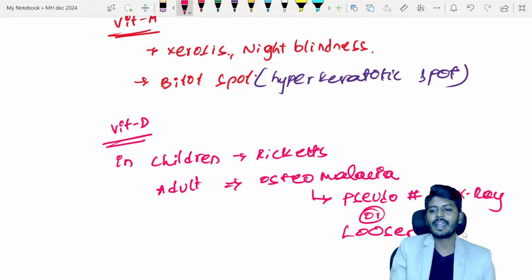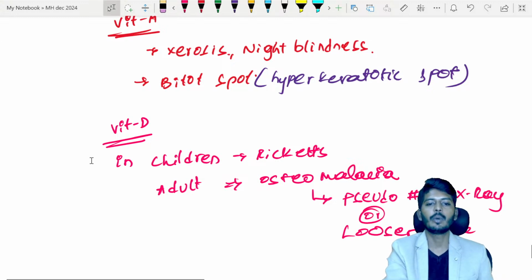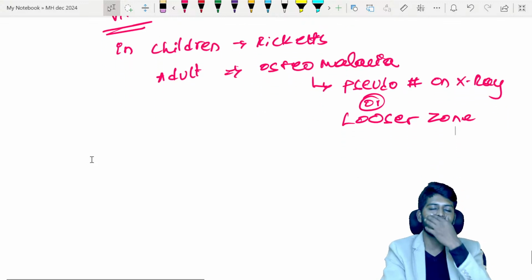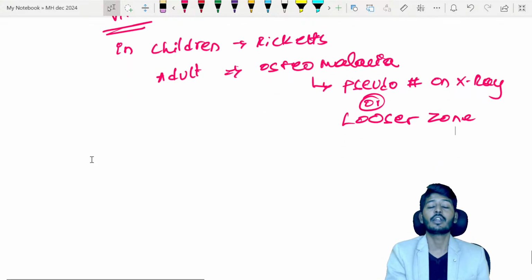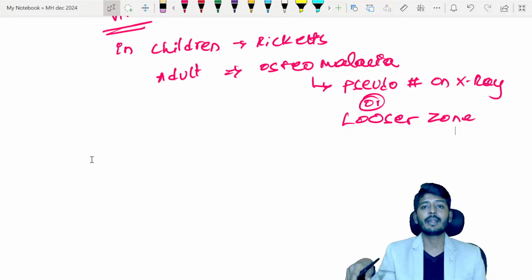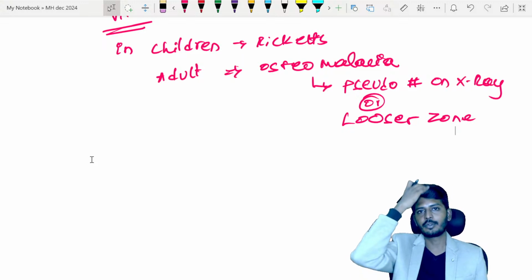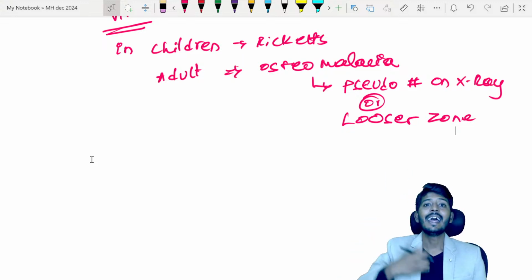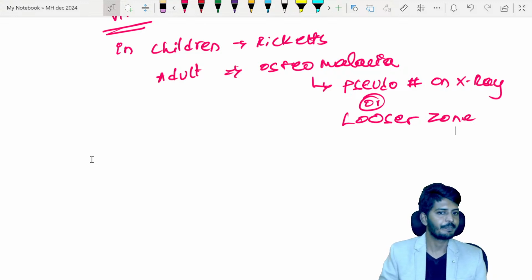Which is also called Looser zones. So Looser zones on the x-ray are a sign of which disease? Osteomalacia. That is due to deficiency of which vitamin? Vitamin D. In rickets in children, it will cause defects such as genu varum or genu valgum, slow closure of fontanelles, and rachitic rosary. Then there is a defect of bone development.